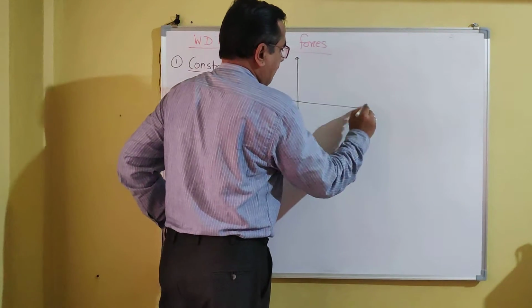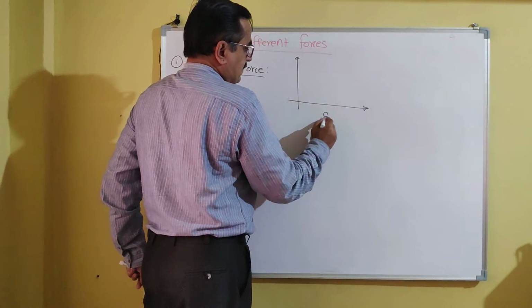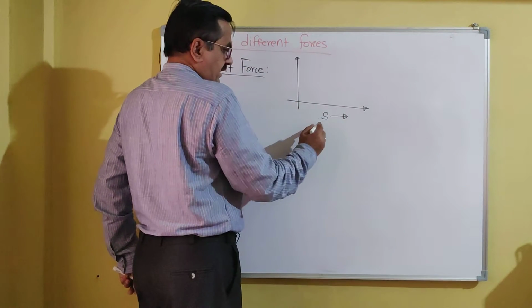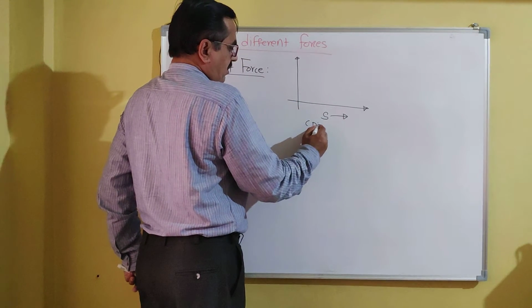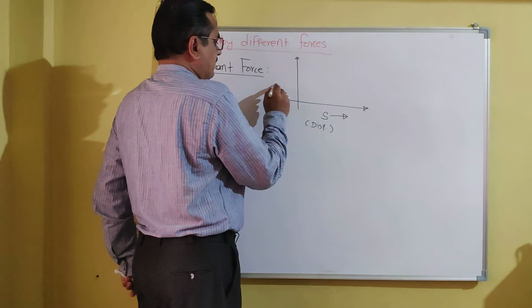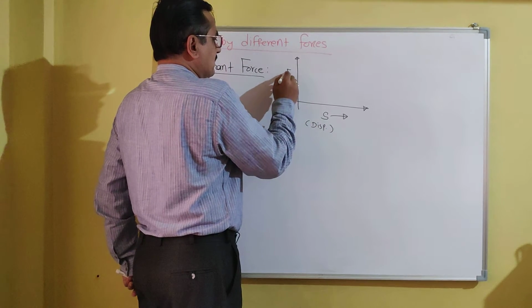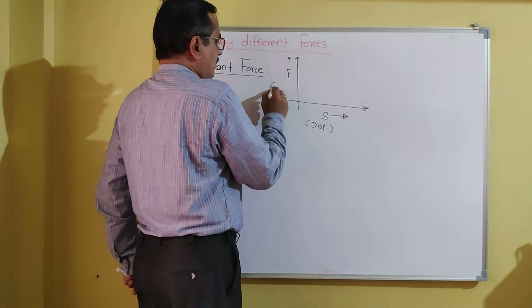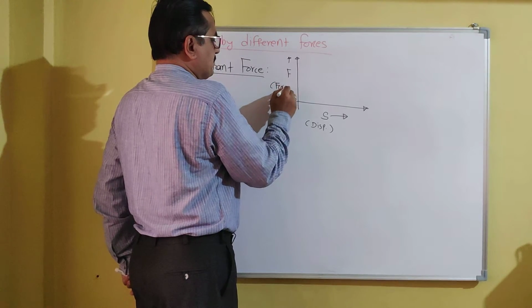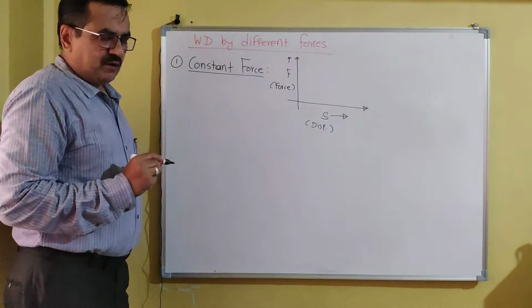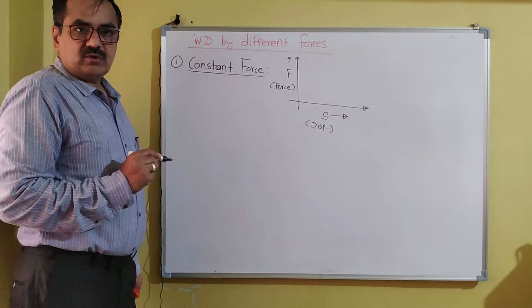If I plot a graph, on the x-axis is displacement, s is used for displacement, and on the y-axis is force, letter F is used for force. Now the force remains constant.